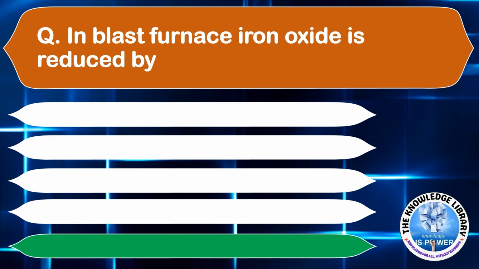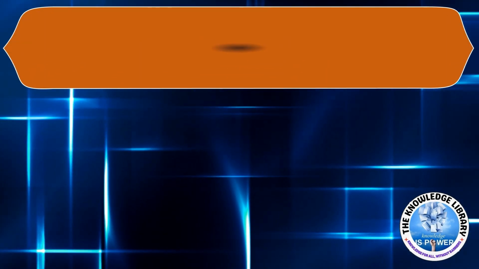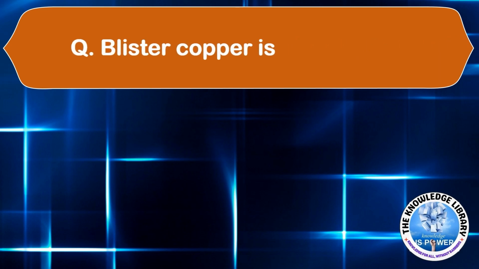In blast furnace, iron oxide is reduced by option A, silica. Option B, carbon monoxide. Option C, carbon. Or option D, limestone. The correct answer is option B, carbon monoxide. Moving on to the next question.